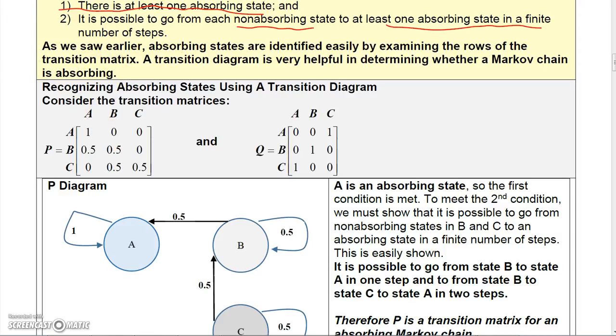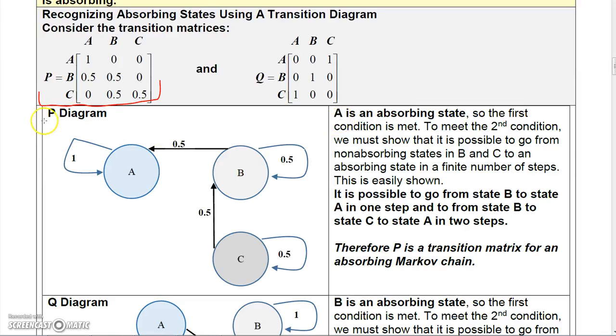Now, right here, we have two matrices, P and Q. Alright, let's consider the P diagram. So I drew a diagram here for you, and you can see that you can go from A to A with a 100% chance, and that's pretty much the only place you can go from A. From B, you got a 50% chance to return to B, and you got a 50% chance to go to A. From C, you got a 50% chance to go to B, and a 50% chance to return to C.